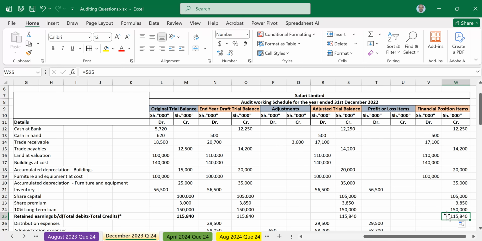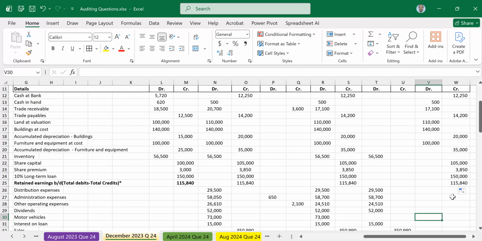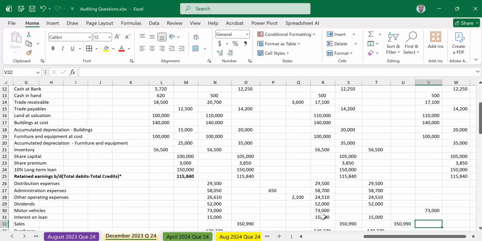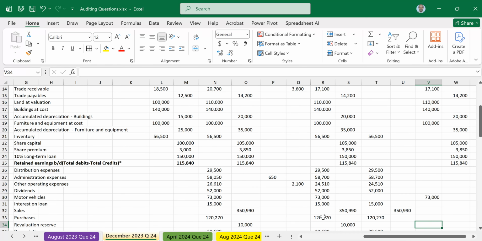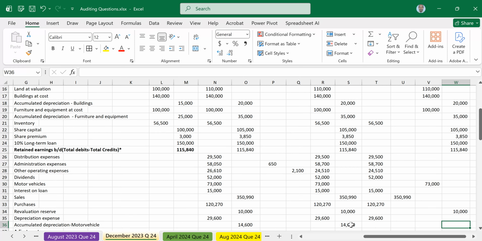So all this distribution, no. Distribution is SOPL, admin SOPL, other operating, dividend SOPL, motor vehicle. Motor vehicle is here at 73. Interest on loan, no. It's an expense. Sales, no. Purchases, no. Revaluation, yes, of 10,000. Depreciation, no. Accumulated depreciation, yes, of 14,600.